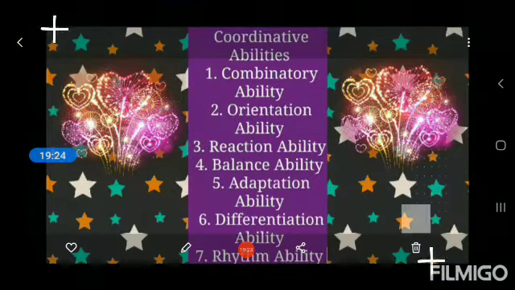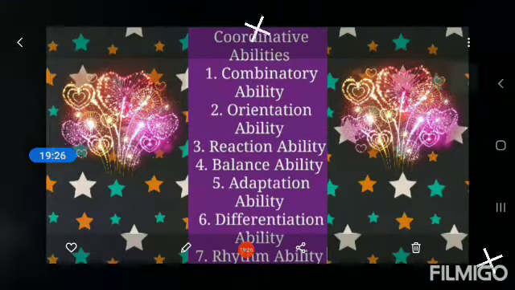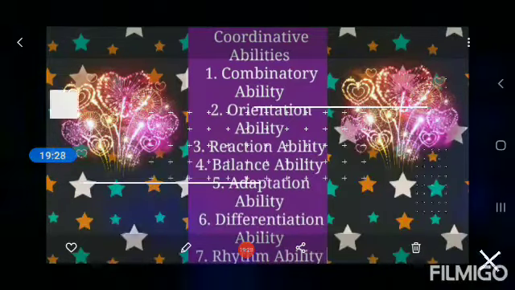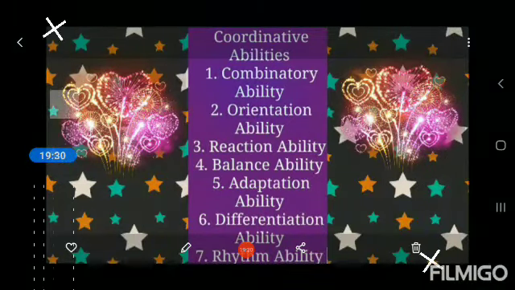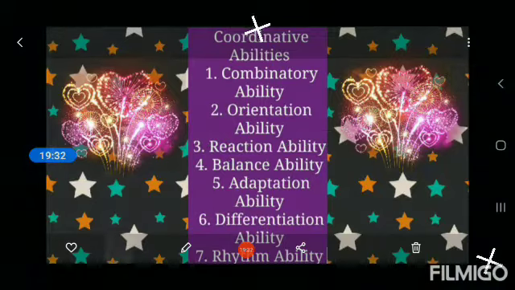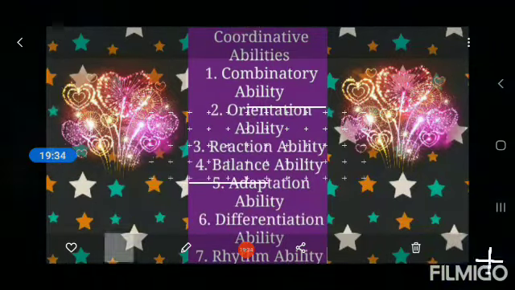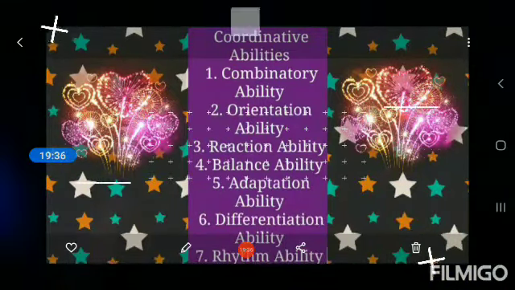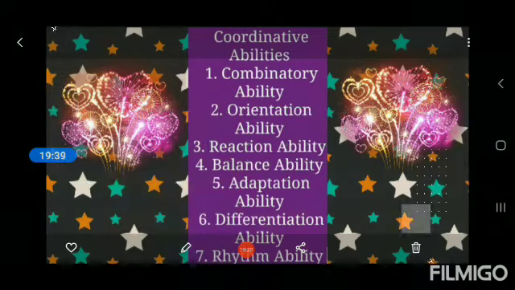Whereas complex reaction ability is the ability to react immediately or quickly and accurately to undetermined or unexpected signals.